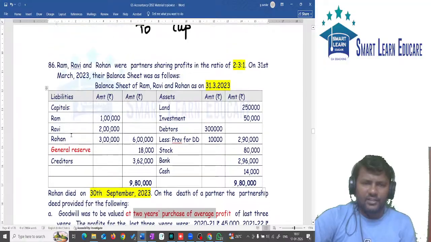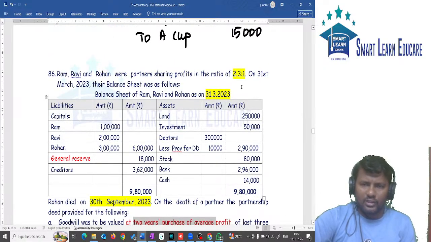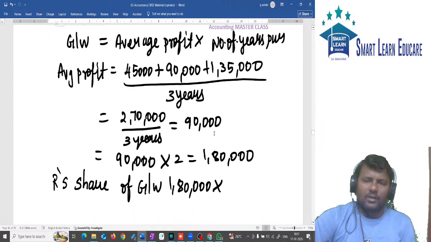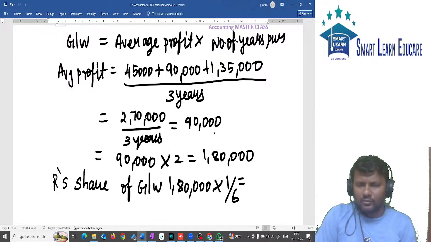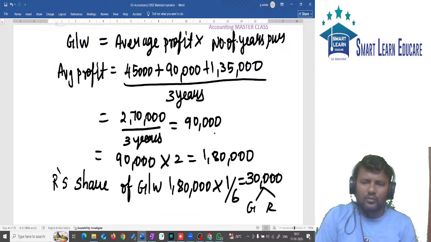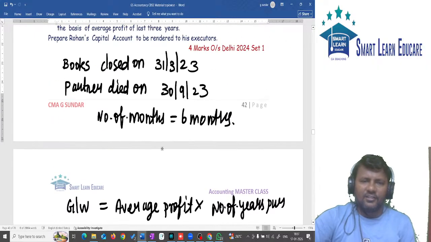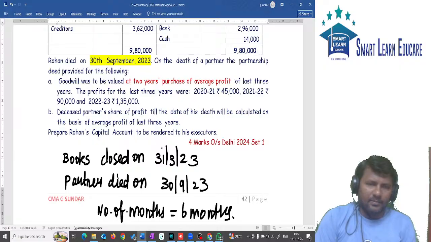What is the profit sharing ratio? 2 is to 3 is to 1. R's share is 1 by 6. 1,80,000 into 1 by 6 will give you 30,000. This 30,000 will be shared in the gaining ratio. Anyway, we can solve without calculating the gaining ratio. So goodwill part is over.